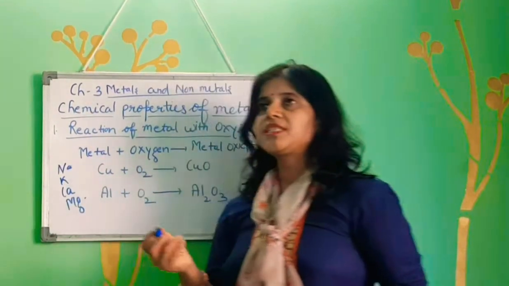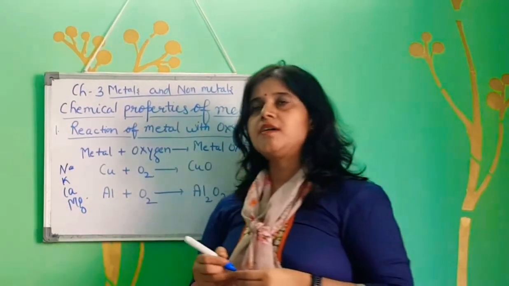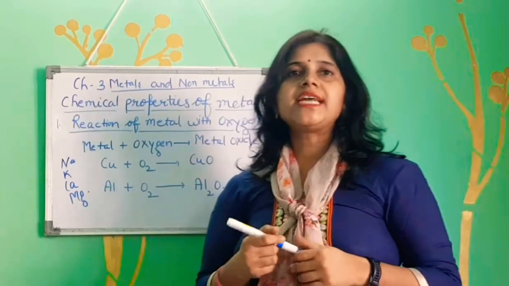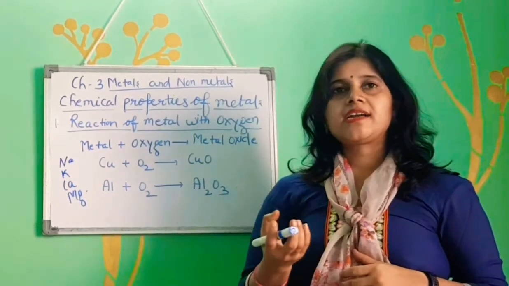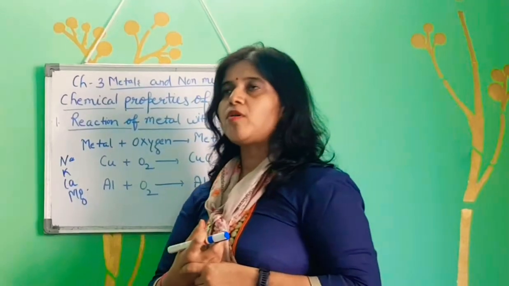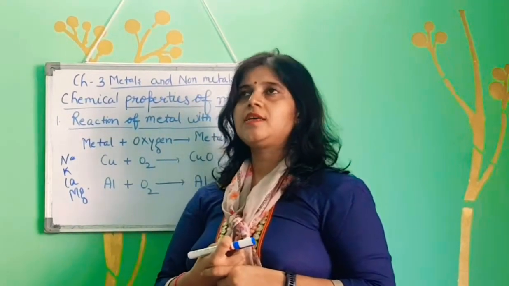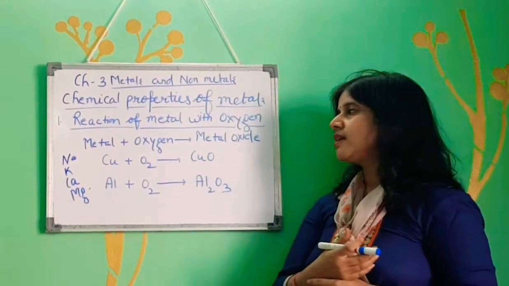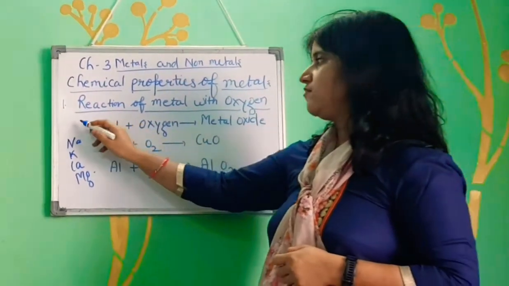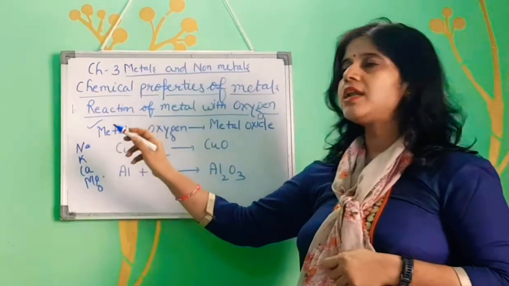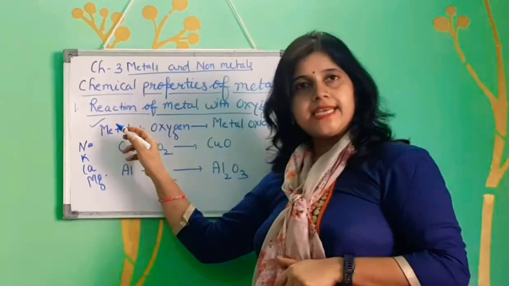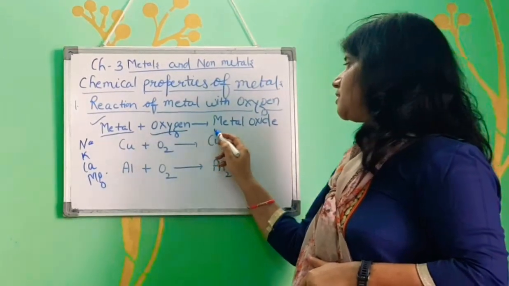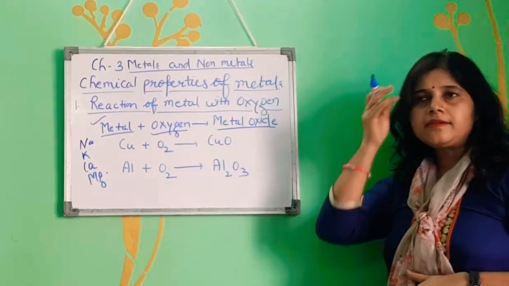Like in the first chapter, we studied the reaction of magnesium ribbon with oxygen. It will burn with dazzling white light, and you will get a white ash powder, that is magnesium oxide. So we have to study these kinds of reactions, these kinds of properties. It is a basic reaction which we all have to learn and note down in the notebook. The reaction of a metal, that can be any metal, with oxygen forms metal oxide, right?